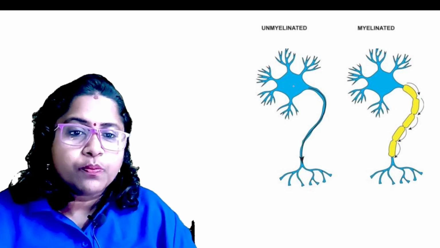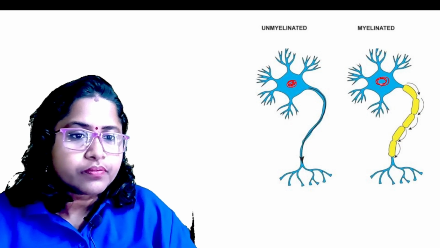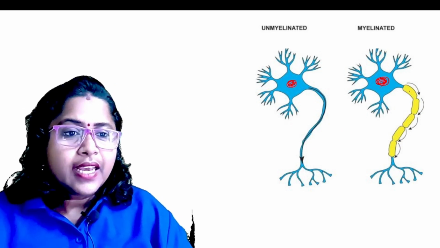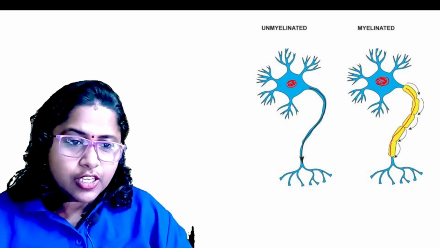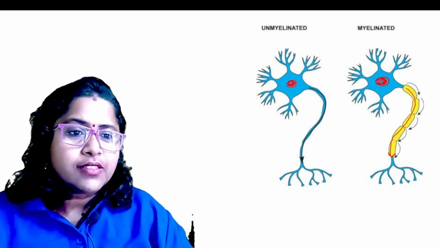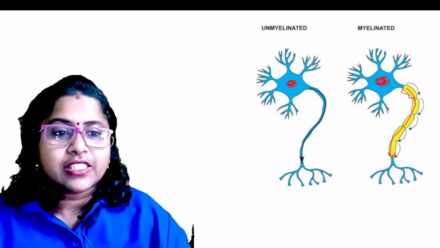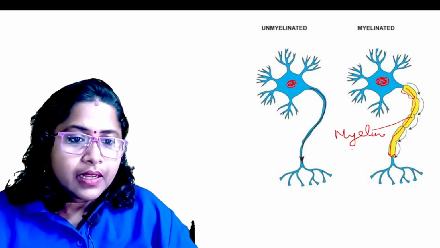Now, coming to the different types of neurons, we have myelinated neurons and non-myelinated neurons. If you have observed here, you have the nucleus. What's the difference between these two structures? Here, in the longest branch, that is the axon, you have some specialized structure. This is called the myelin sheath.